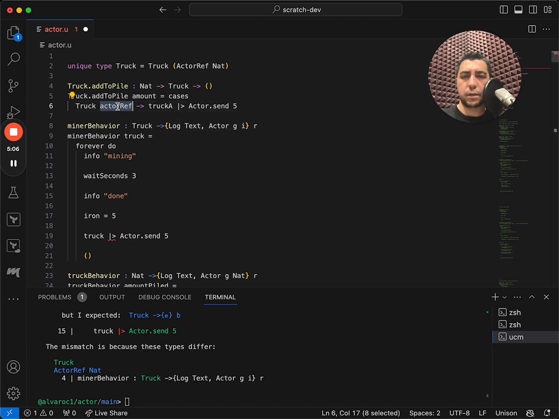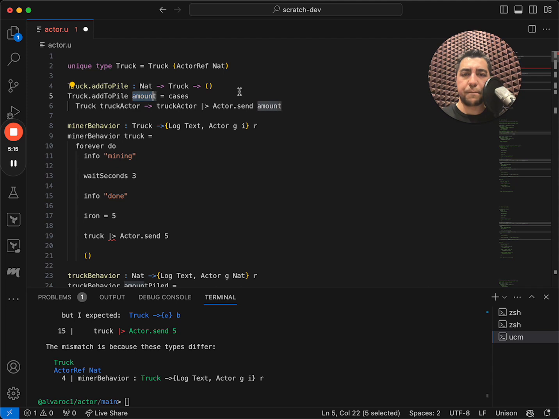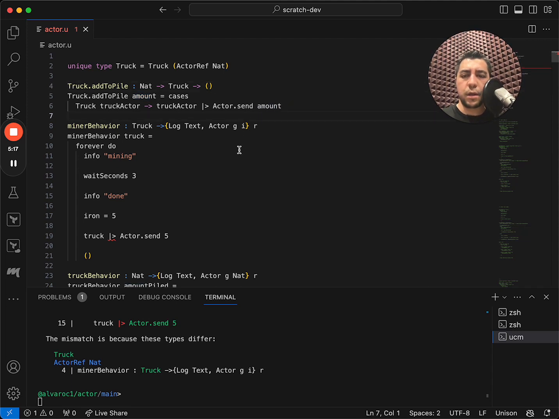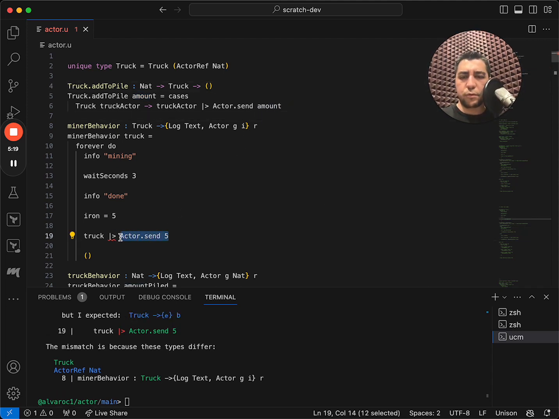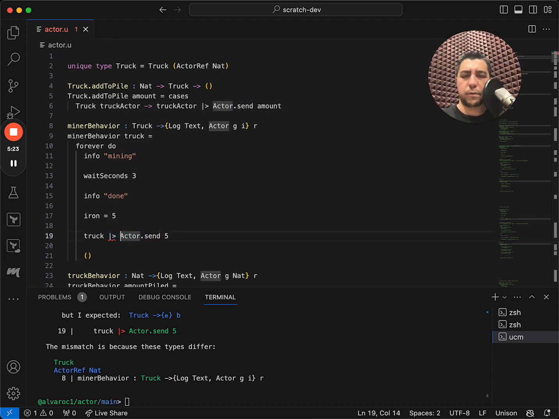Well, let's call this truckActor, and we will send the amount that was specified here. Okay, so now, instead of calling actor send, we should be able to just reference this function, Truck.addToPile.